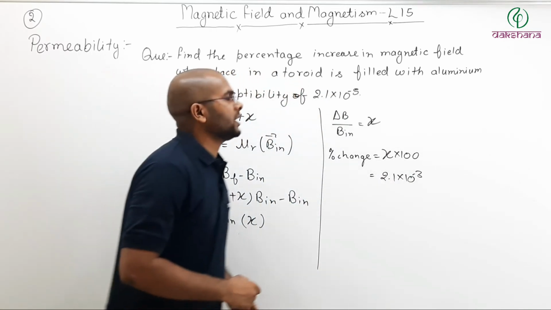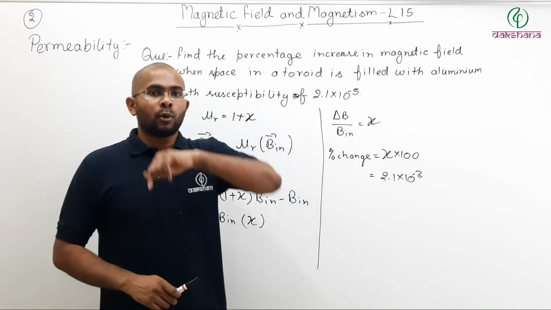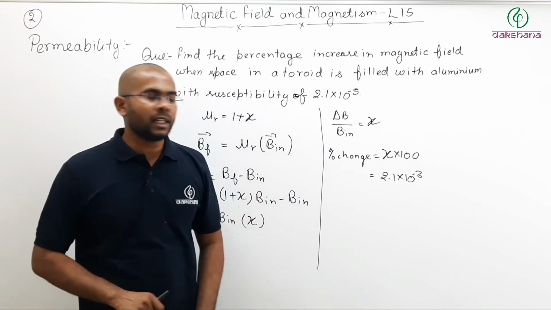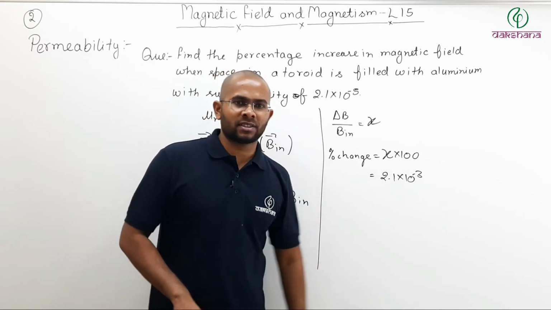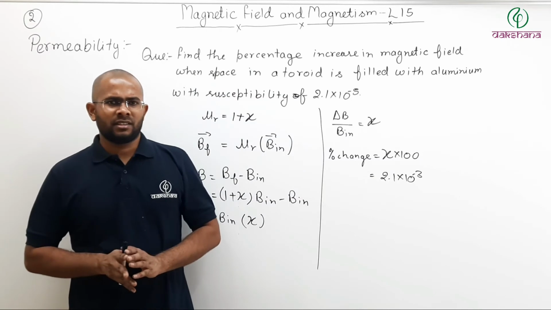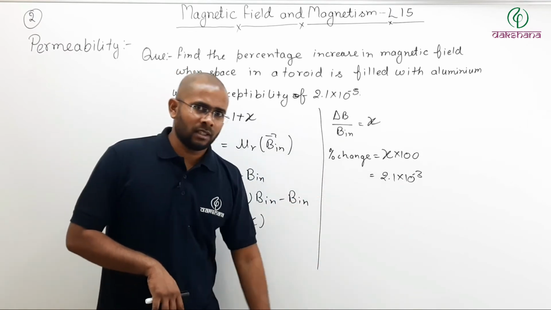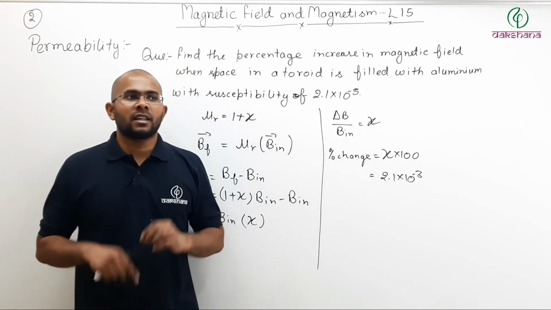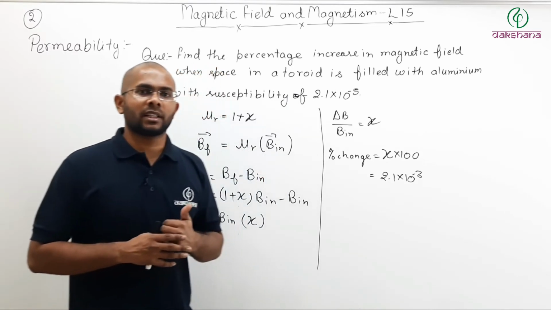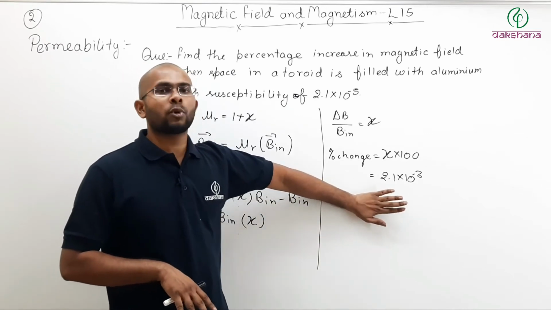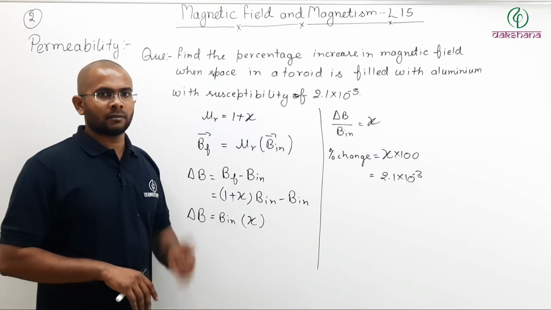So if you insert aluminum material inside a toroid, then the total magnetic field inside the toroid increases by a percentage of 2.1 into 10 to the power minus 3. Now that is not very large, that is a very small change. That is because it is a paramagnetic material. For ferromagnetic materials, susceptibility is very high. And when you insert a ferromagnetic material, the field increases a lot more than this. We will solve a question based on that also. Pause the video, note it down, then we will move forward.